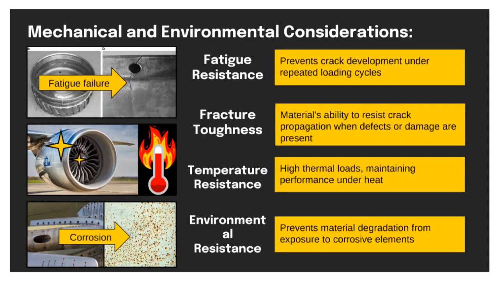Next, let's examine key mechanical and environmental considerations. Fatigue resistance is essential, as it prevents cracks from forming. Fracture toughness allows material to resist crack propagation, the increase of cracks. Additionally, temperature and environmental resistance are critical for materials exposed to extreme conditions, such as high heat and corrosive elements. Components like turbine blades rely on these properties to maintain structural integrity under challenging conditions.